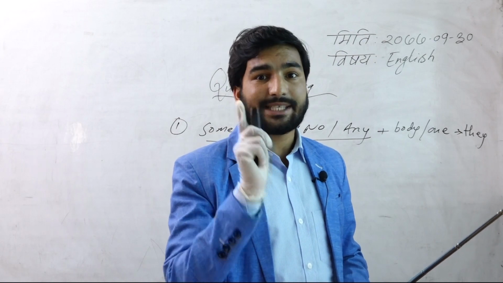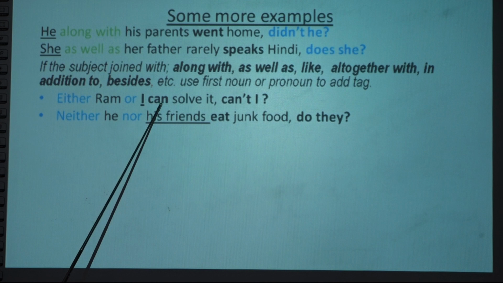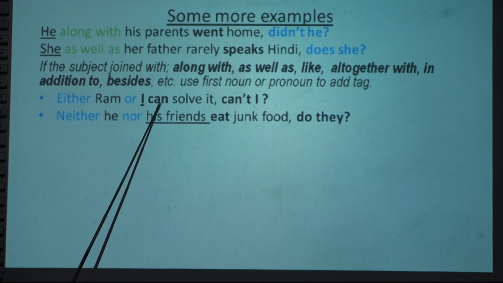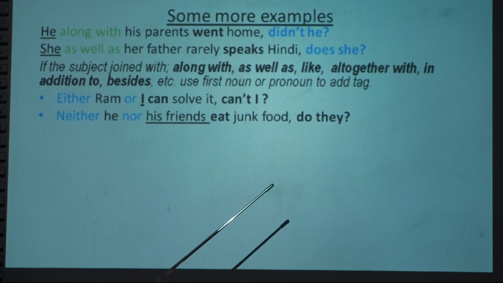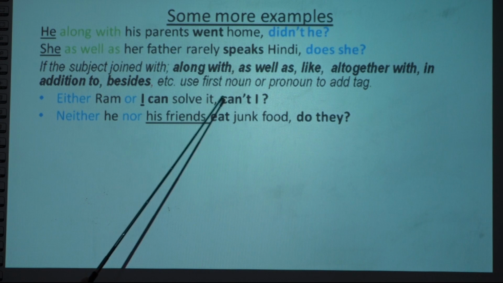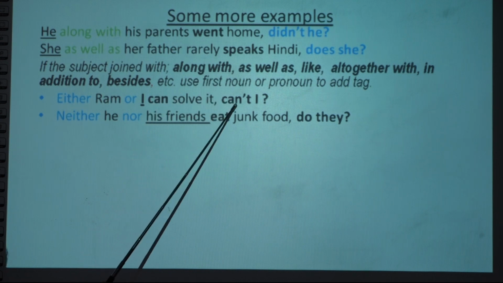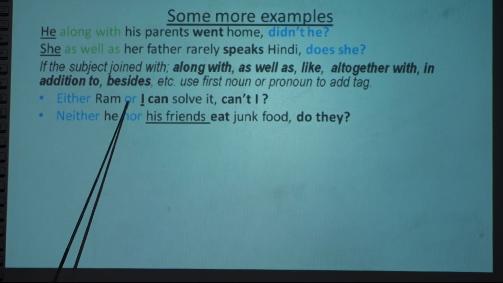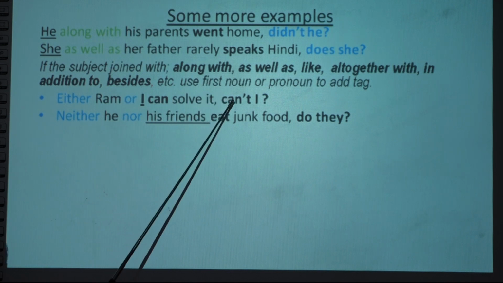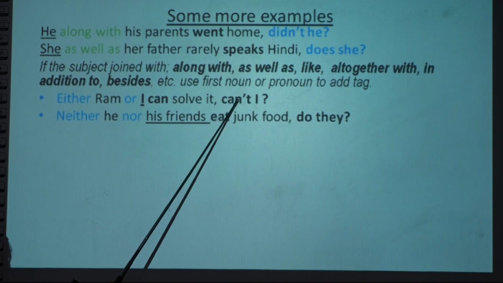Second one, now go to the second step. Is there an auxiliary verb? Yes. What's that? Can. If the auxiliary verb is given, that's easy. We should not worry about finding the auxiliary verb from the main verb. That's why the auxiliary verb is can, right? So use the same auxiliary verb to add the tag, can. Statement positive, tag will be negative. So can't. The contraction form of cannot is can't.